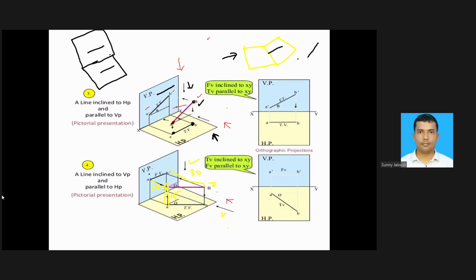Hello. There is one line which is parallel to the vertical plane and perpendicular to the horizontal plane. Means this line will be like this. Line will be like this now. Let me draw it.